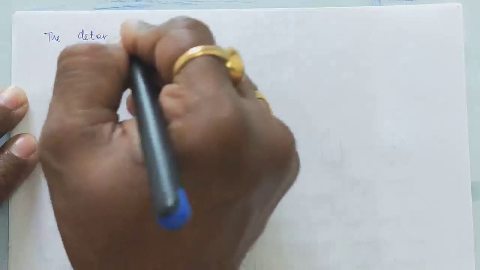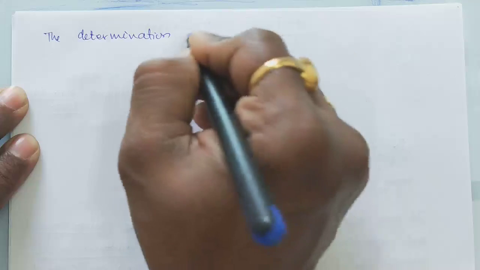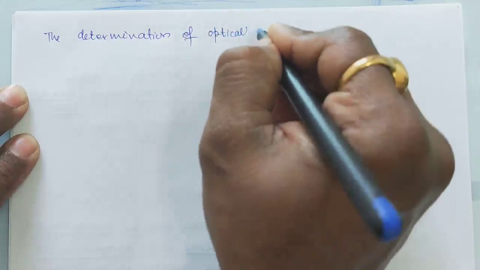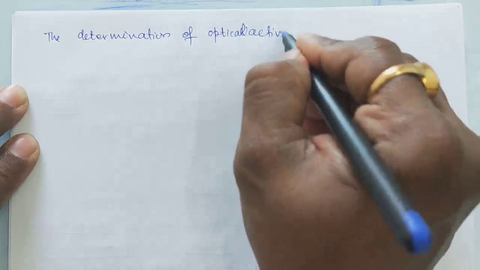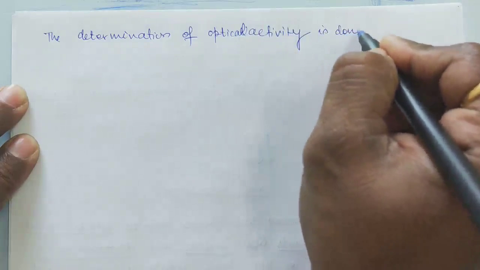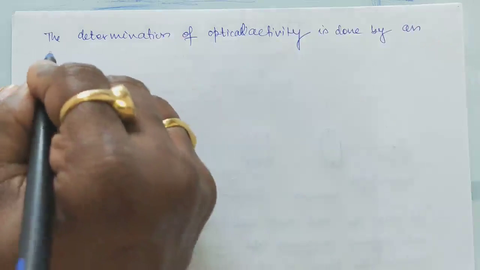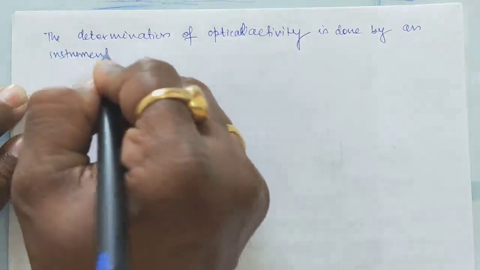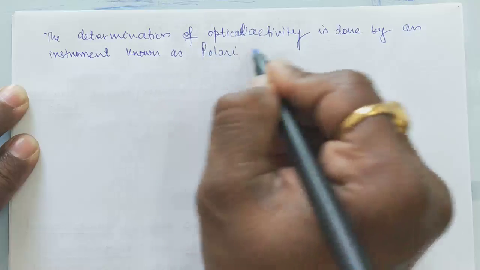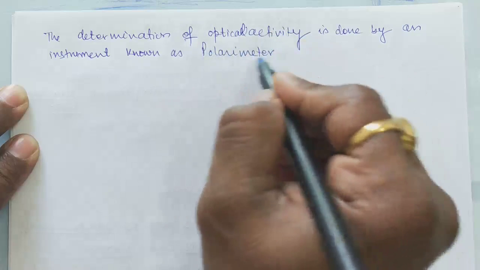So the determination of optical activity is done by an instrument known as a polarimeter.